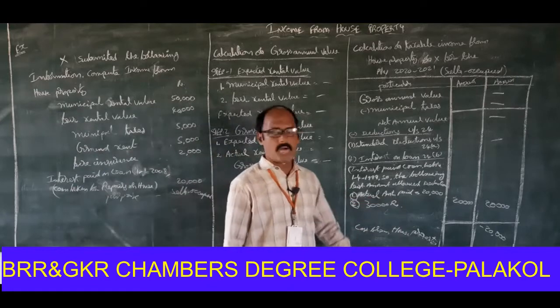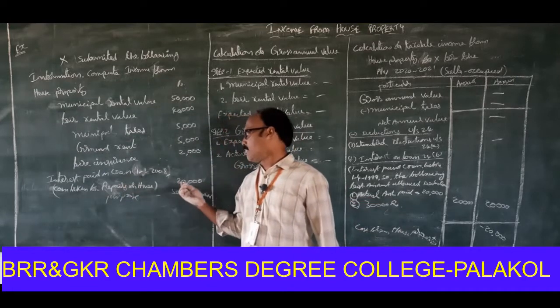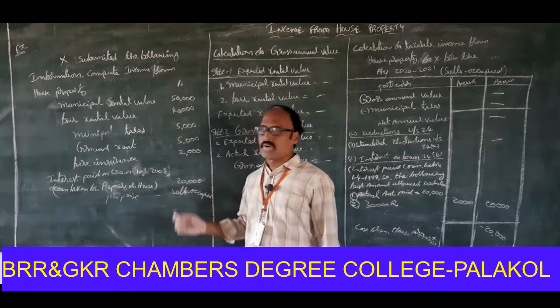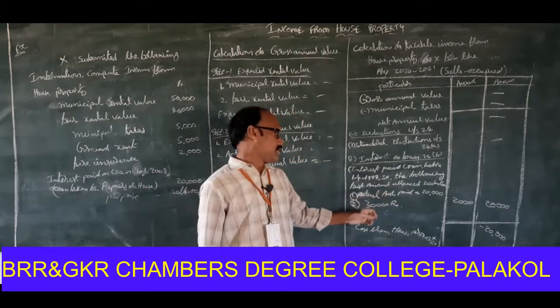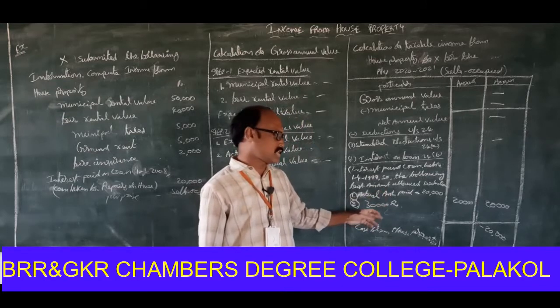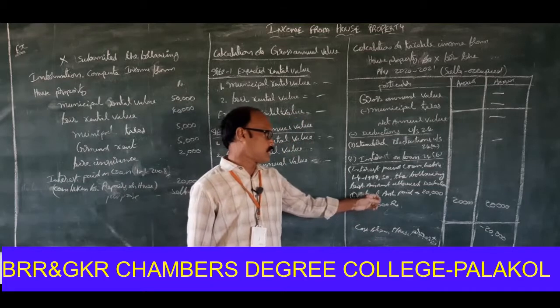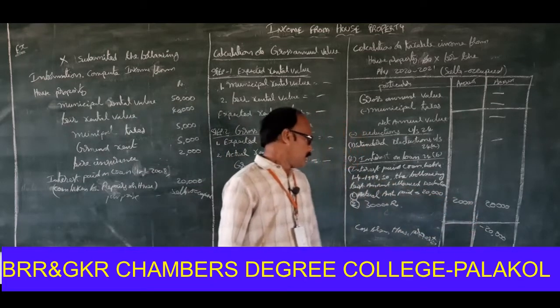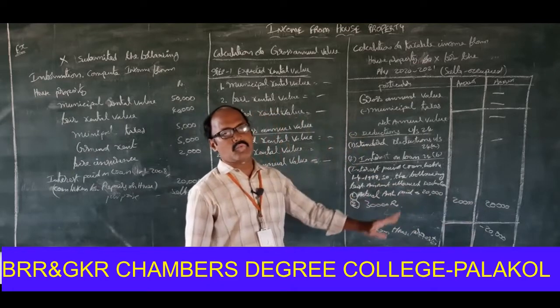Here in this problem, the actual interest on loan is 20,000, and the limit is 30,000 rupees. So the least amount is 20,000. The 20,000 rupees is the allowed deduction. So loss from house property is 20,000.